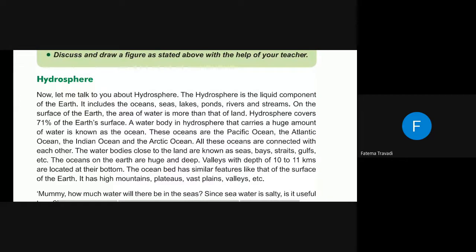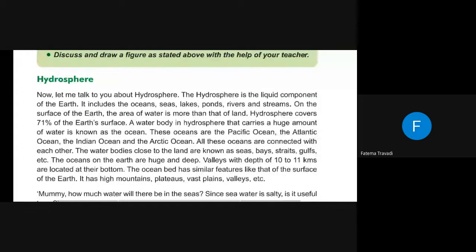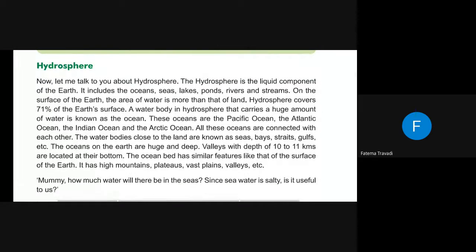A water body in the hydrosphere that carries a huge amount of water is known as an ocean. These oceans are the Pacific Ocean, Atlantic Ocean, the Indian Ocean, and the Arctic Ocean. All these oceans are connected with each other.